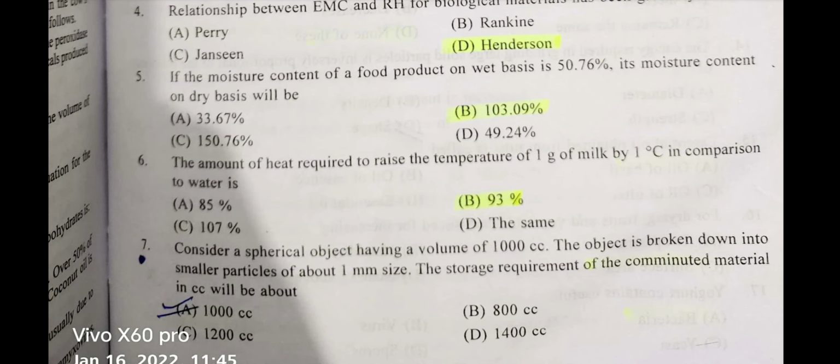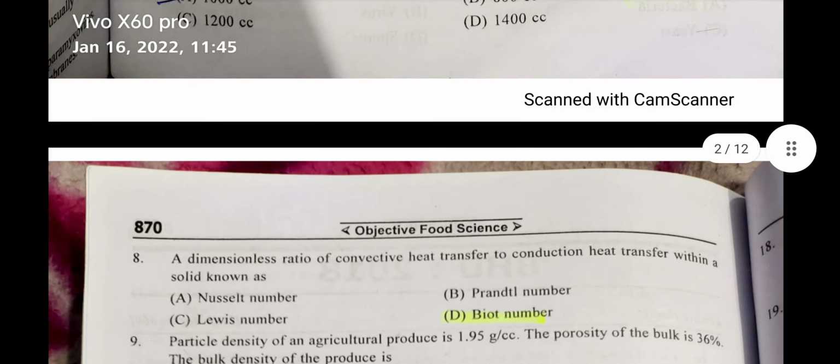In my question series of 2017 I am marking the answer as 1400 cc, so this will be incorrect and the right answer is 1000 cc. Okay. Now, question number 8.